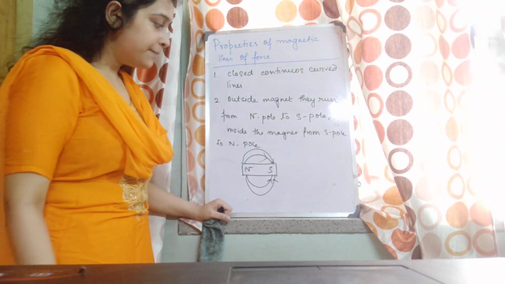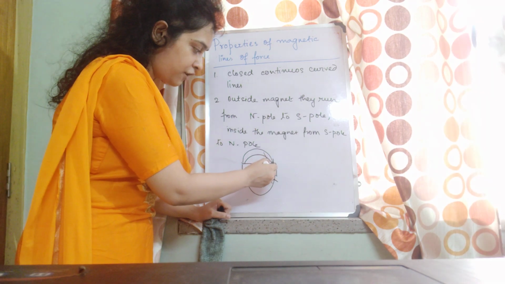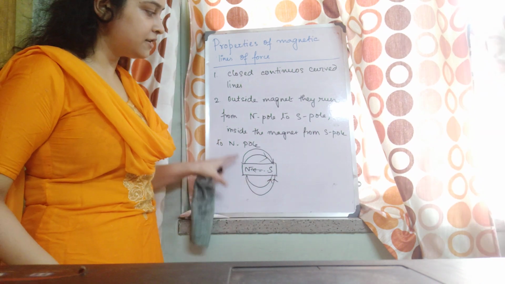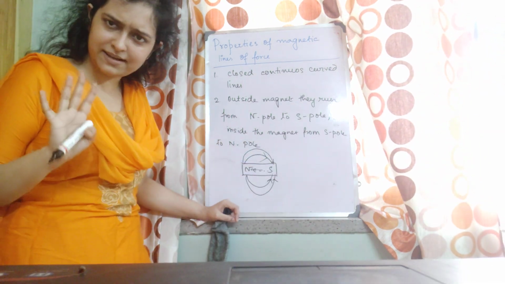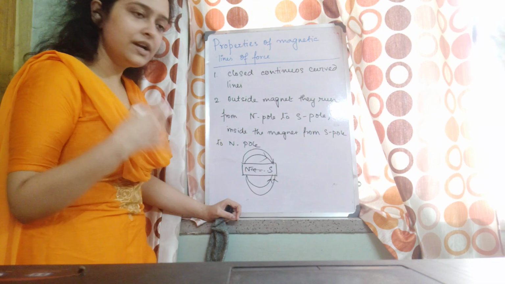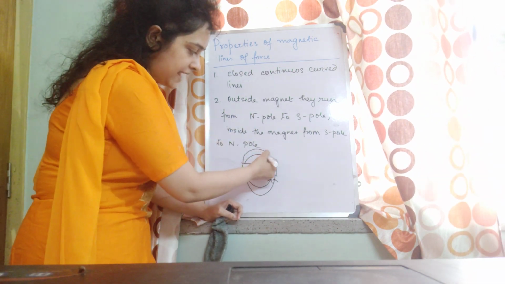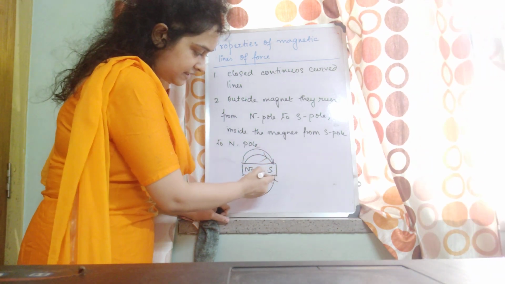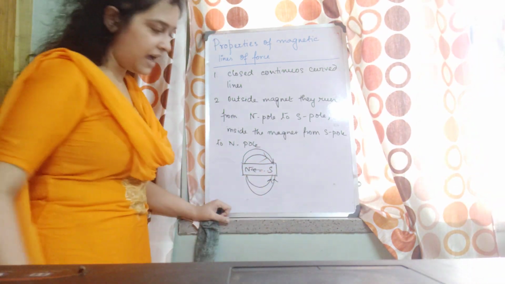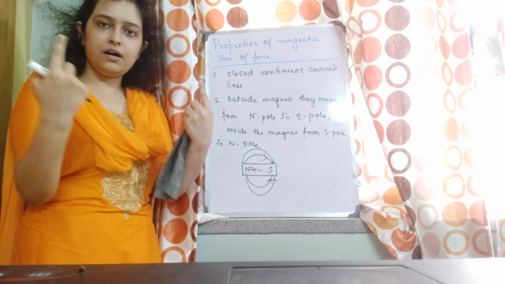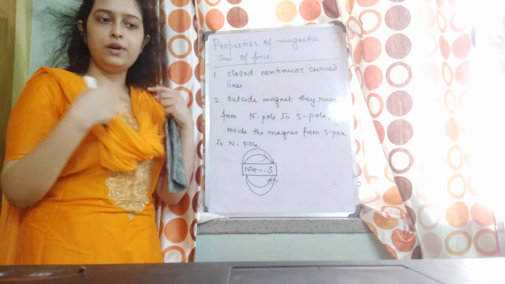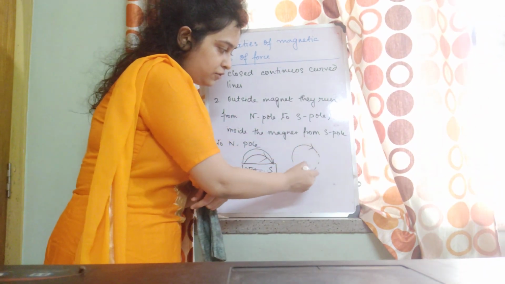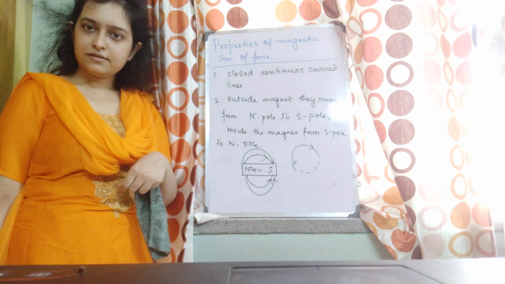But inside, they will run from south to north. We always draw the magnetic lines of force outside the magnet. We don't show them inside in the diagram. But you can very well imagine that if they are running like this outside, inside they will run from south to north. Otherwise, how will they complete a closed circular path? They will have to run like this to complete it, right?